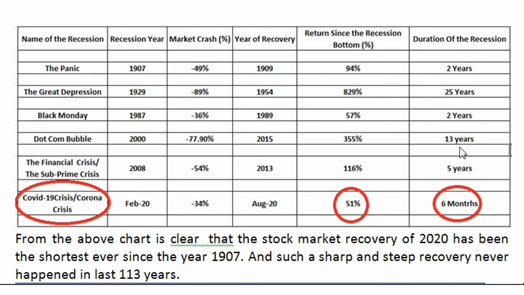And in case of the dot-com bubble, it was 13 years. Now in case of the financial crisis or subprime crisis, the market took 5 years for recovery. And in case of COVID-19 or the Corona crisis, the market was down by 51% and the entire market was recovered within 6 months.